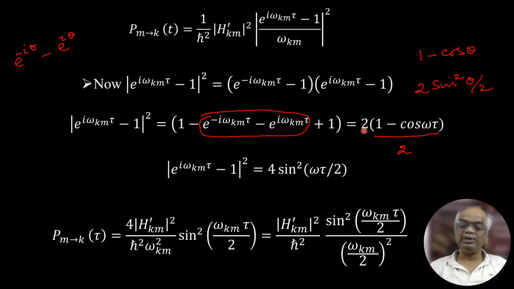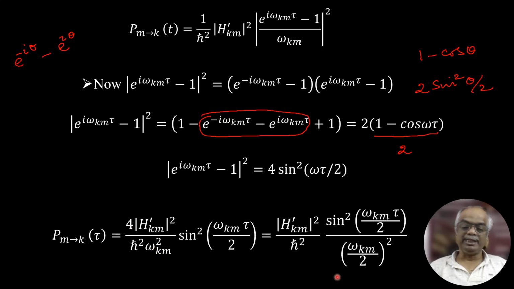Applying that relation, I am writing this. Here you already have one 2, and 2 into 2 will become 4, so 4 times sine squared omega tau by 2. This is the value for the numerator, and the denominator as usual is omega km squared. So I am rewriting this: 4 times sine squared omega km tau by 2, over h cross squared omega km squared.